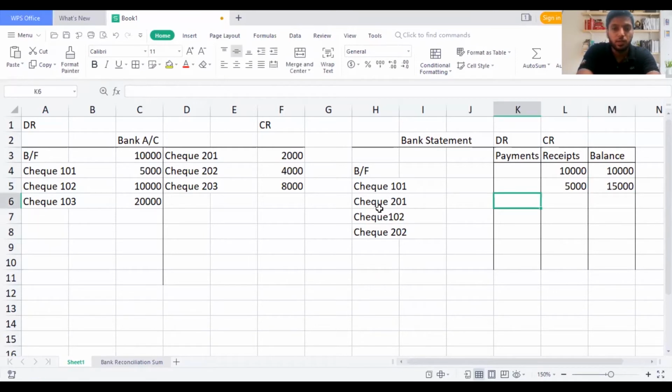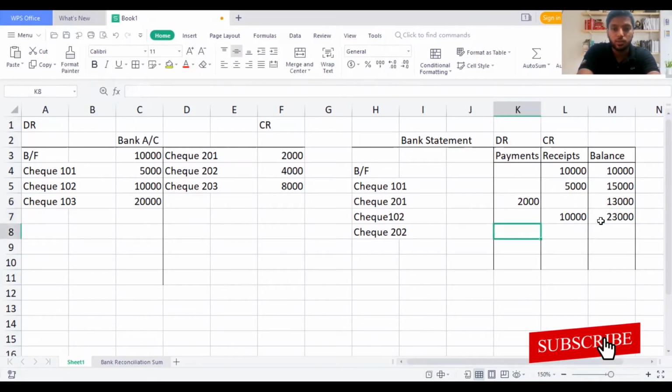Then we have check 102 as 10,000, check 201 as 2,000, then check 203 as 8,000. So check 102 as 10,000. I'll take it on the credit side because it's a receipt. So when money is going, your value is decreasing from the balance side. So 15,000 minus 2,000, you will get 13,000. And here 10,000 you are adding, so you will get 23,000.